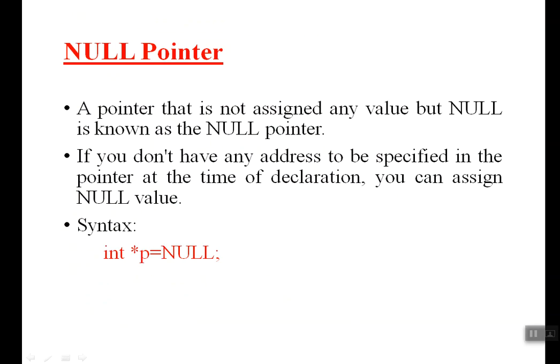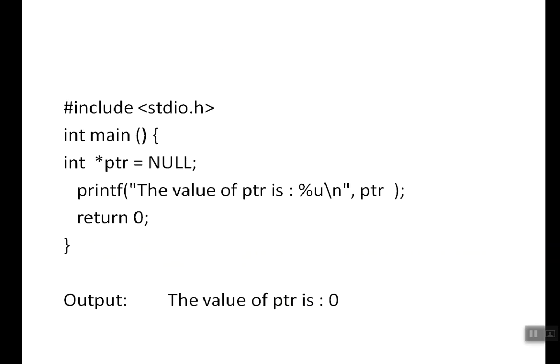Then there is something called a null pointer. If I want to assign 0 or null to a pointer variable, what can I do? I can go with something called a null pointer. So NULL, in capital letters, is a predefined macro in C. NULL is equal to 0. If we give null in lowercase letters, that is a user-defined variable. Capital NULL is the macro, that is int star p equal to NULL, which is equal to 0. If I use a capital N and small ull, it is not the macro, it is going to be an identifier, right? So that's a simple example.